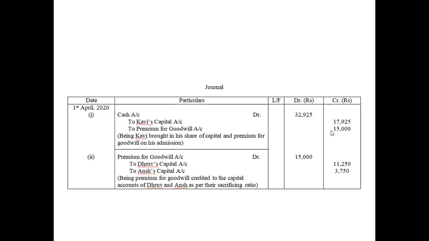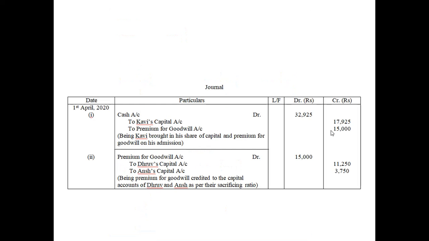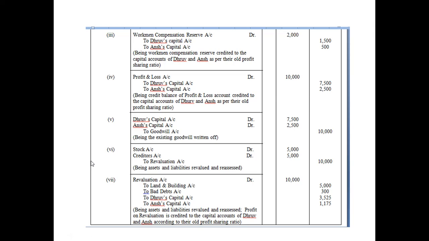Now we will share this premium for goodwill between Dhruv and Ansh as per their sacrificing ratio, which is 3 is to 1. I have given you these numbers so that you can understand the journal entries nicely.